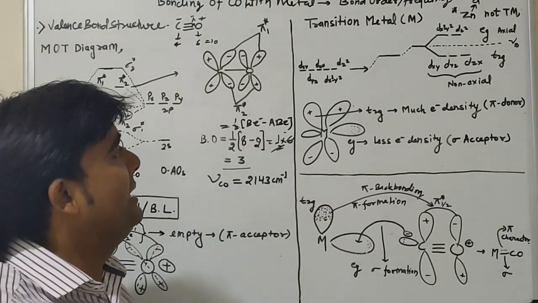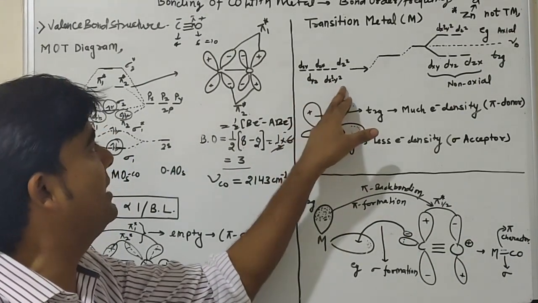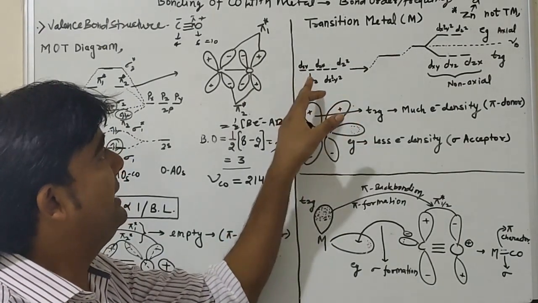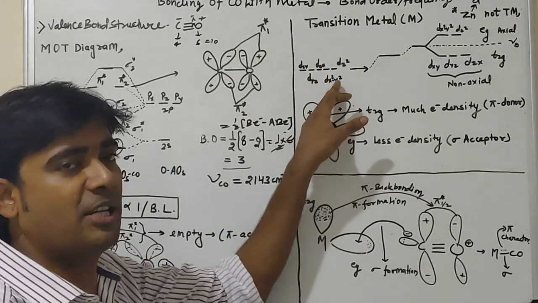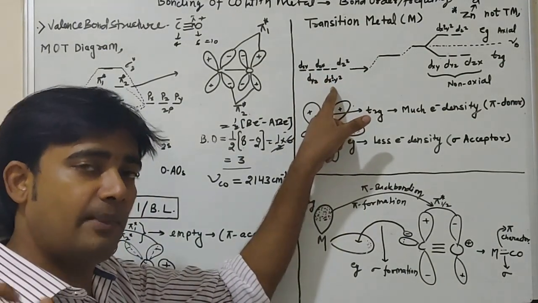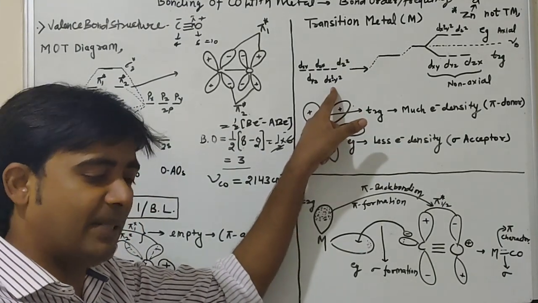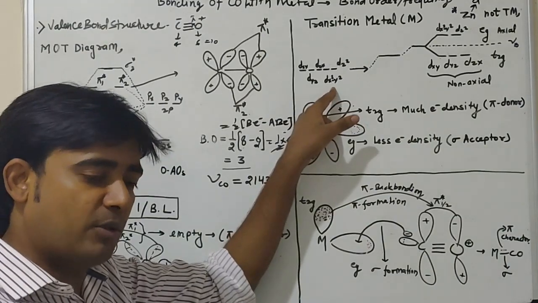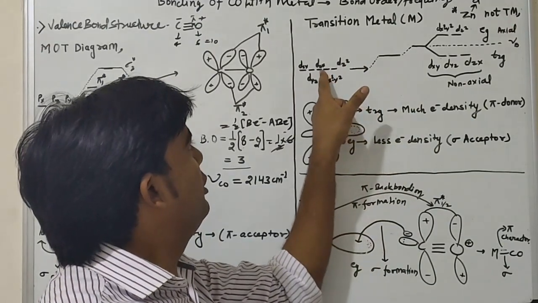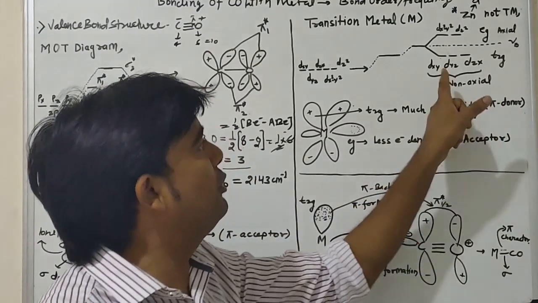Other elements like scandium, titanium, vanadium have already vacant d orbitals, and this is the simple representation of the d orbital. The d orbital has five components: dxy, dyz, dzx, dx square minus y square, and dz square. And when these d orbitals come into contact with any ligand, they start to distort. That means their energy will increase, and then the d orbital will split into two parts: EG orbital and T2G orbital,